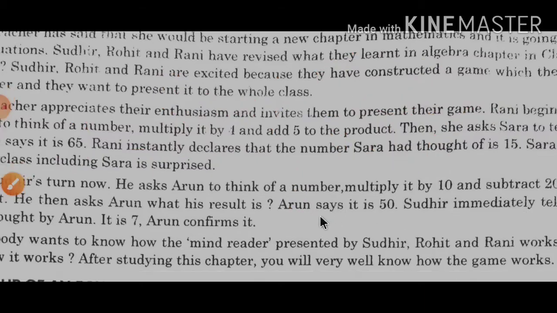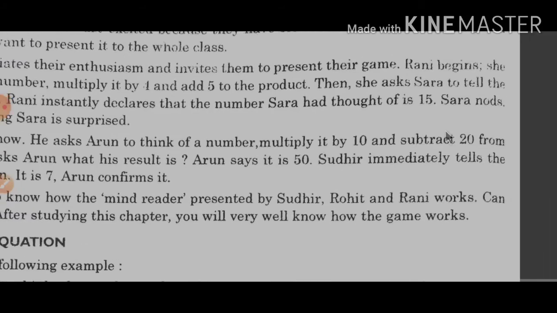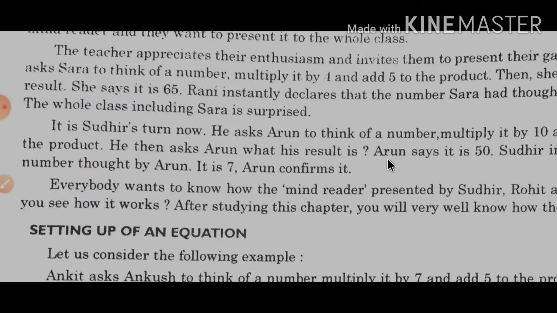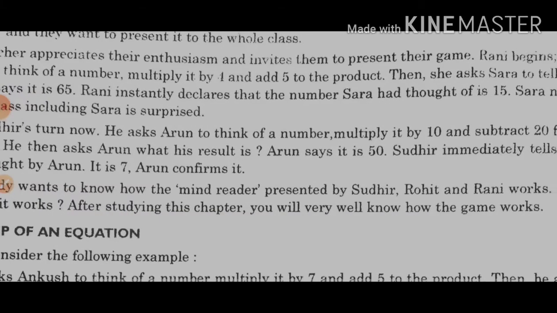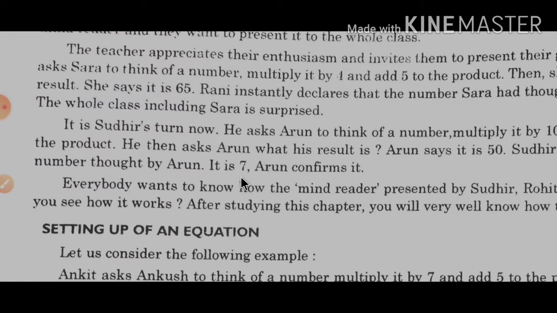After that, the second turn was of Sudhir. He asked Arun to think of a number, multiply it by 10 and subtract 20 from the product. He then asked Arun what his result is and Arun says that it is 50. Then Sudhir immediately tells that the number thought by Arun is 7 and Arun confirmed it.